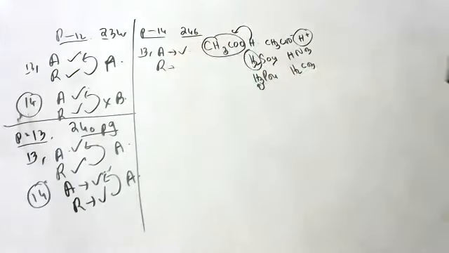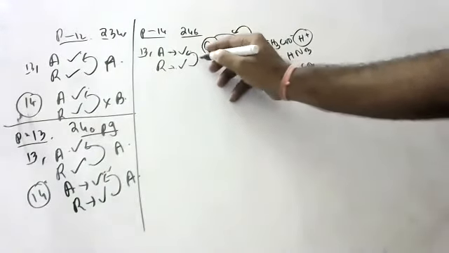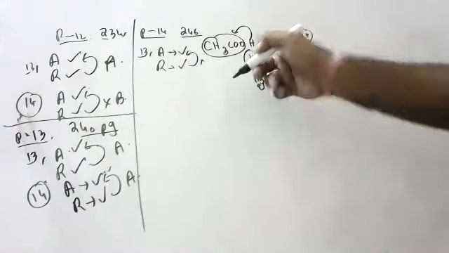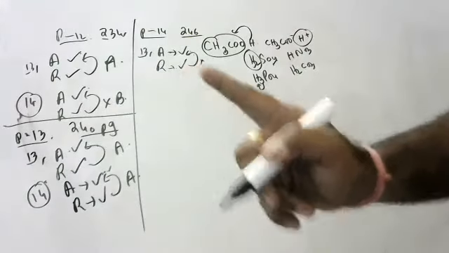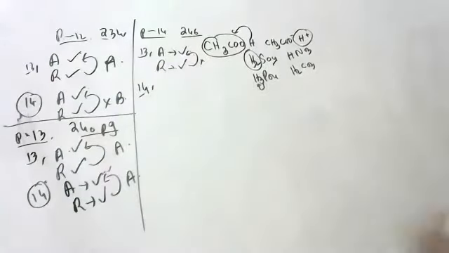Reasoning, let us check the reasoning. Acetic acid is a weak acid and produces a low concentration of H plus ions. Yes, true. It is also true, but not the correct explanation. They should say it is giving one replaceable H plus ion.